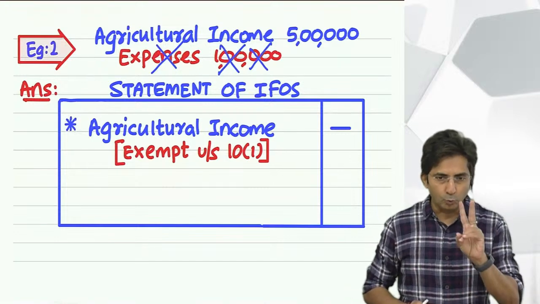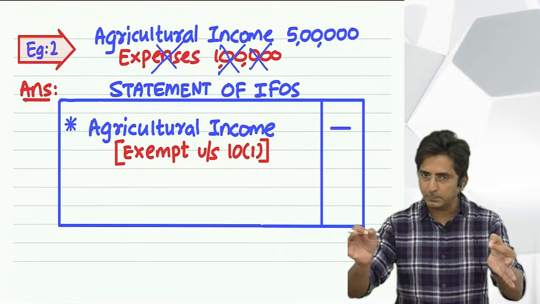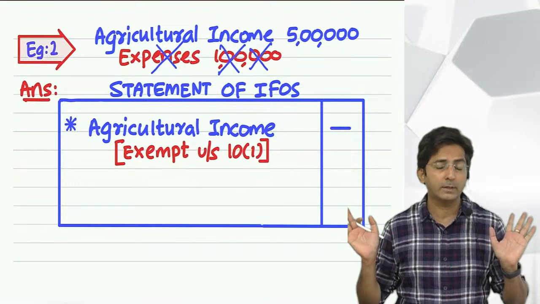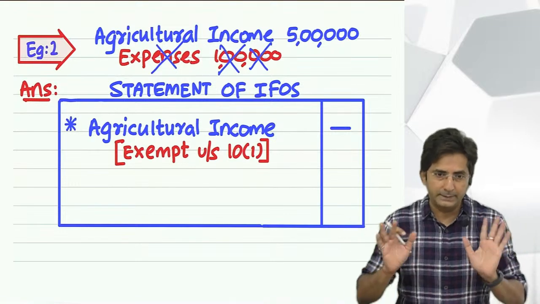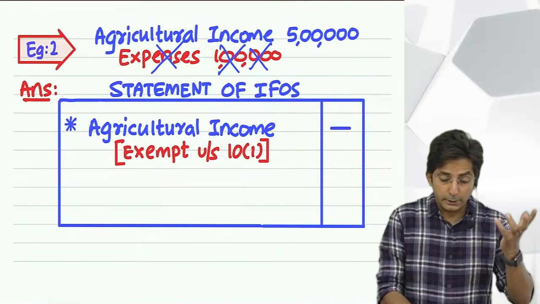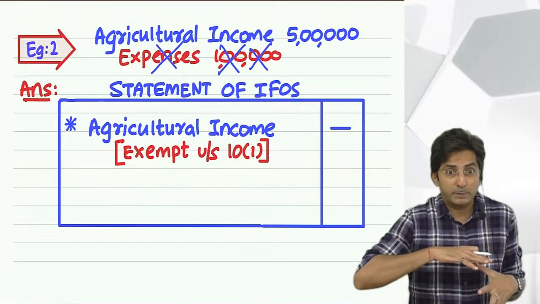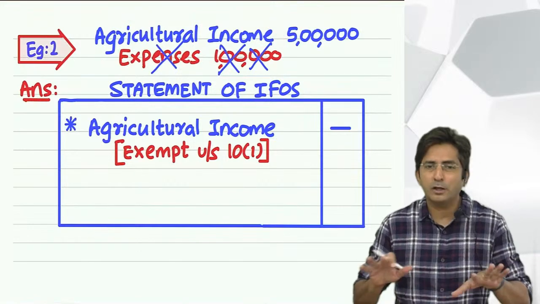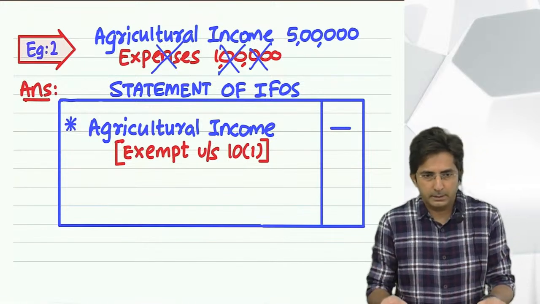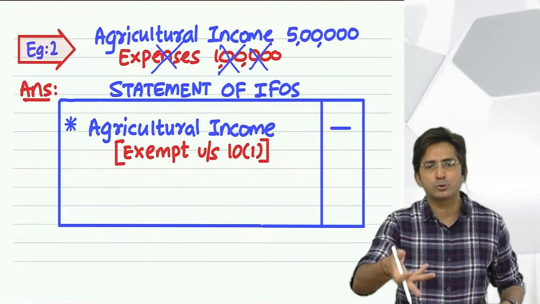Okay. So see, 2 rules we have set in 2 examples. Taxable income, deduct the expense. Exempt income, ignore the expense. What did I say? Taxable income, deduct the expense. Exempt income, ignore the expense. But don't think sir has taught something special about agriculture. This point doesn't talk something special about agriculture. The point is not of agriculture. If the income is exempt, let it be agriculture income or some other income. Agriculture was just an example to teach my students.